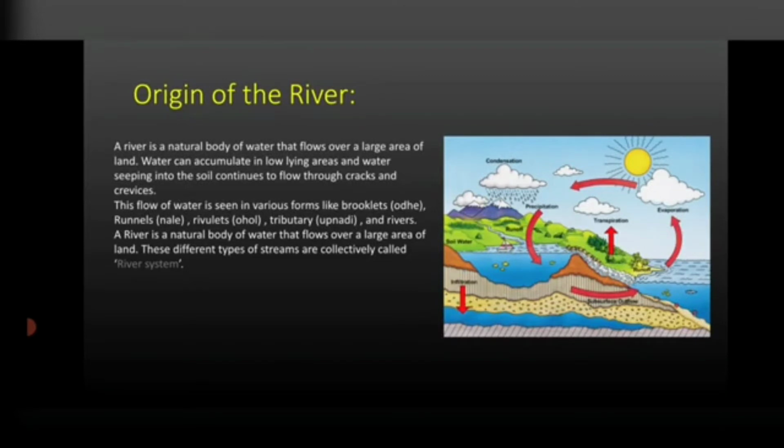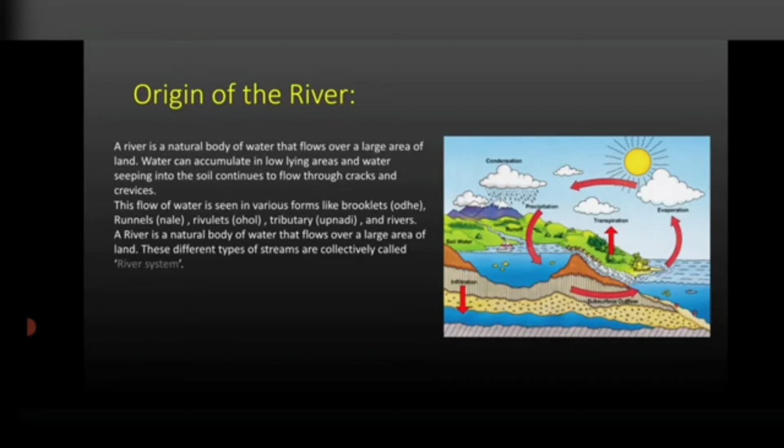Now, children, from where do we get water? We get water from various resources like lakes, rivers, seas, ponds, and many such resources. But the actual water which we get is through rainfall. Now when it rains, all the water does not flow immediately to the ground. Some of the water falls on the mountains, and some of it will fall on some plain land.